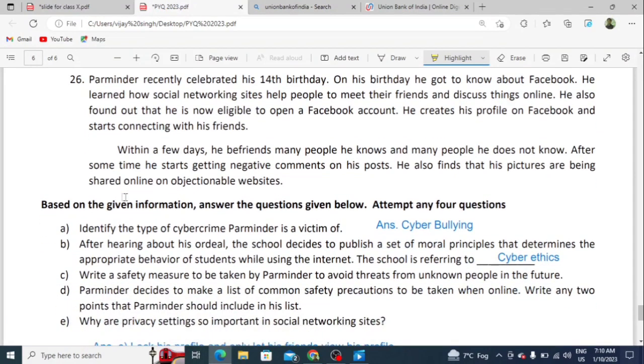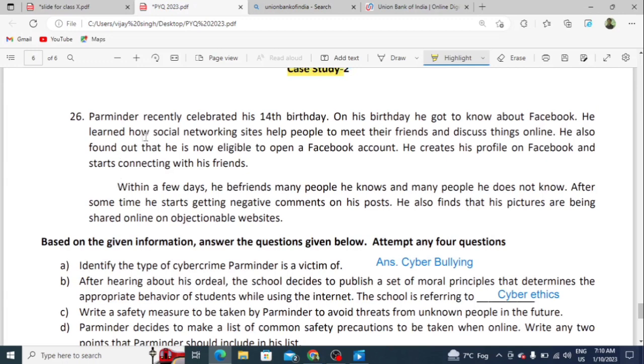Students, there is a student named Parminder. Parminder recently celebrated his 14th birthday. On his birthday, he got to know about Facebook. He learned how social networking sites help people meet their friends and discuss things online. He also found out that he is now eligible to open a Facebook account. He creates his profile on Facebook and starts connecting with his friends.